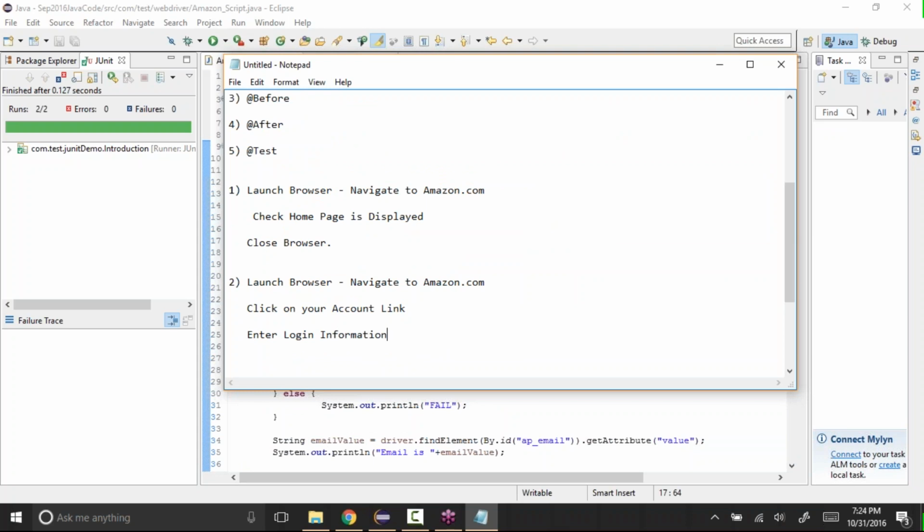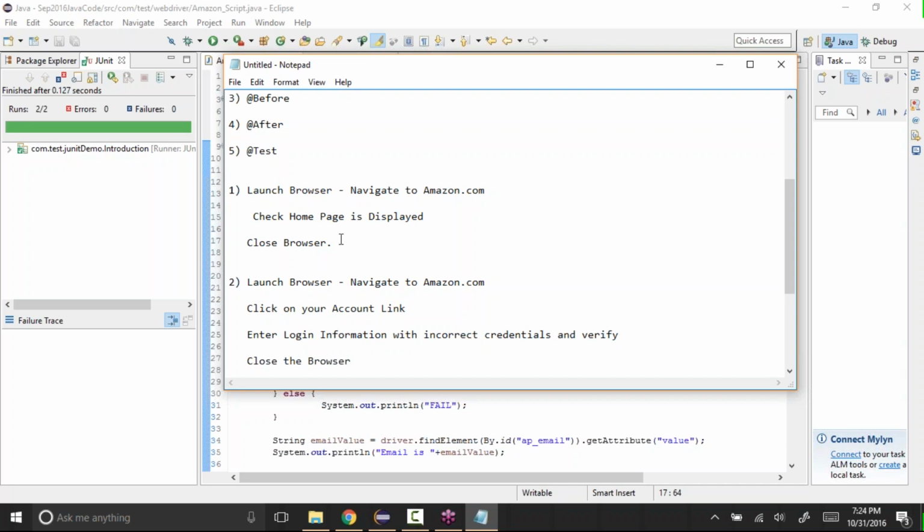Let's say we check for incorrect password or username, so enter login information with incorrect credentials, and verify. Then close the browser.